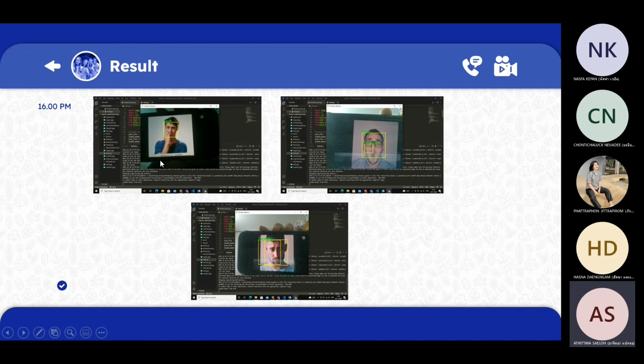The fifth is fear, and it detects fear, so it's correct. The sixth is a surprise face, and it detects surprise and fear too, so this one is confused. And the last is a sad face, but it detects fear, so it's not correct.